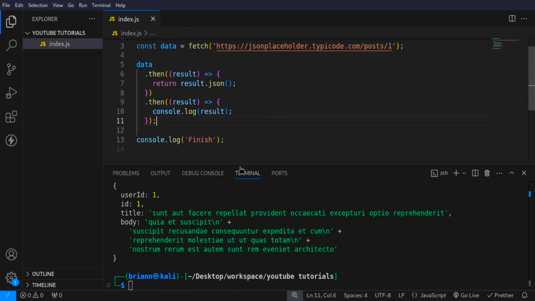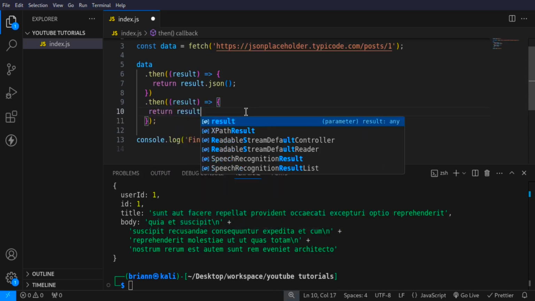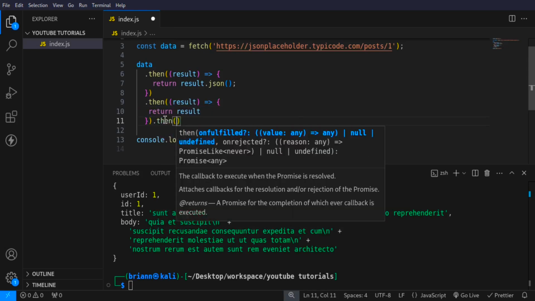Now the problem with using promises is that notice how we can chain this .then .then .then. Let's say I wanted to do something with this data, like show it on the HTML. I will also return the result like that, and then inside here I will chain another .then.